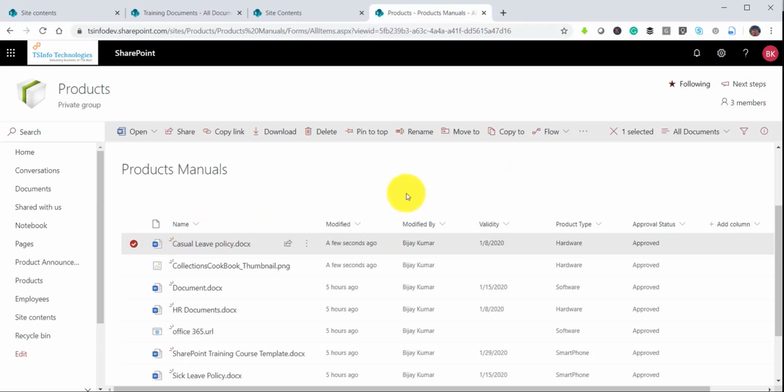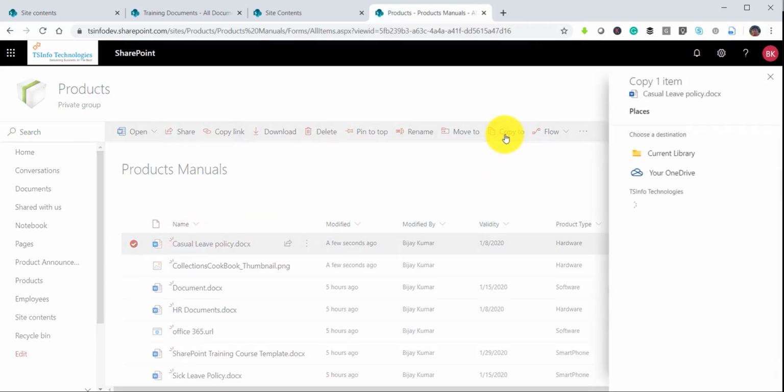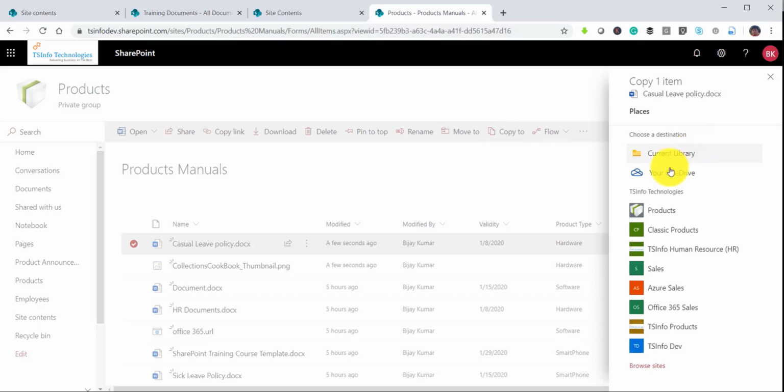Now I will say copy to, and once I do, it asks if you want to copy to the current library or to OneDrive, or these are the sites it is showing me, which are the sites I have permission to.